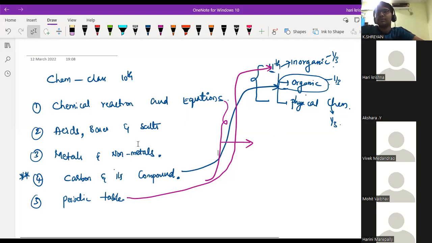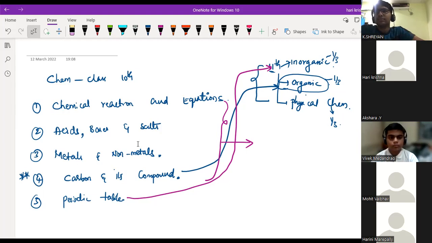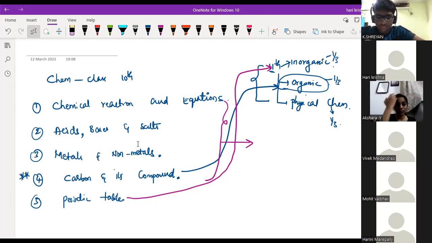So shall we start the topic with the first? Term 1 and term 2, right? If you take this year, the term 1 portion is the first, second, and third chapters: chemical reaction and equation, acid, base, and salt, and metals and non-metals. The term 2 topics are carbon compounds and the periodic table.